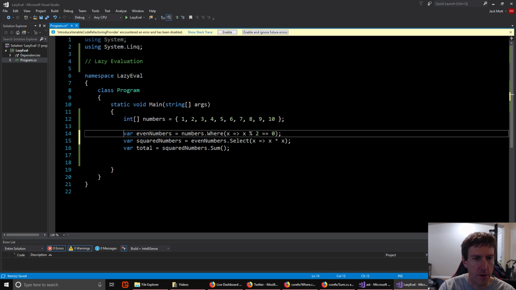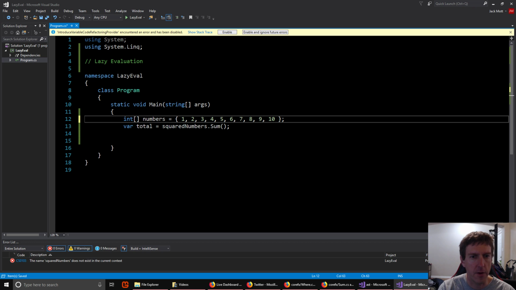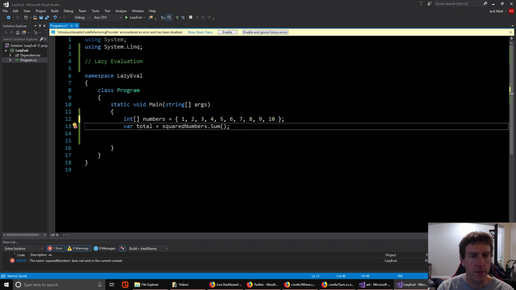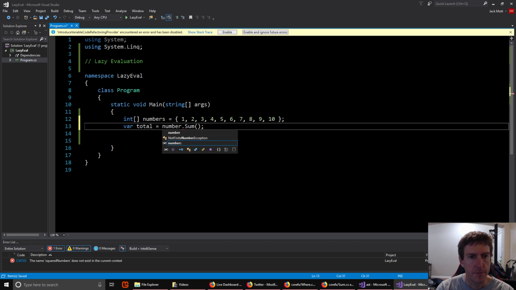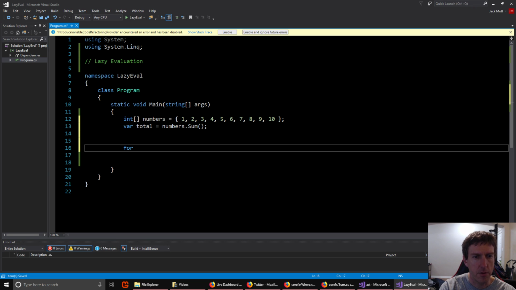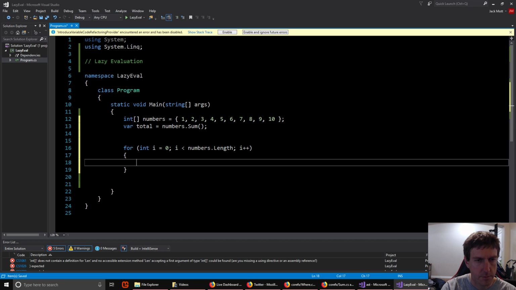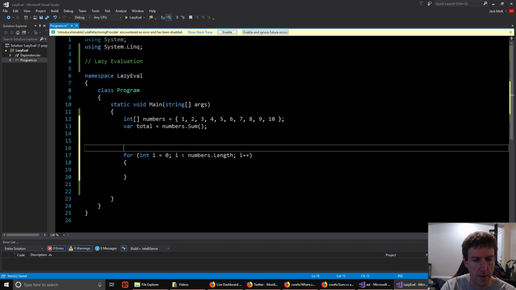And especially if you just do something like this. This is very convenient in C# to just call sum to add up a bunch of numbers. But it is much, much slower than just doing a for loop. Right, something like this.